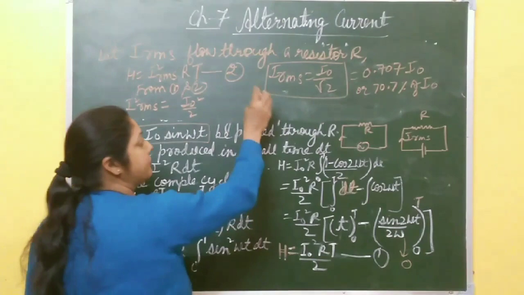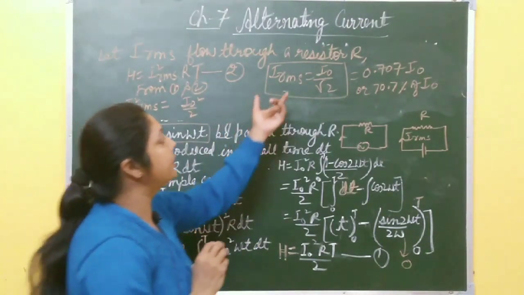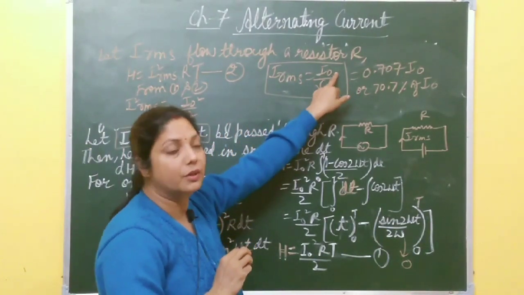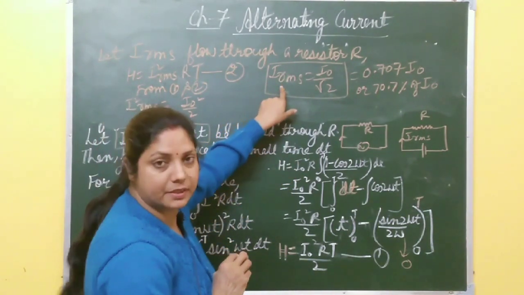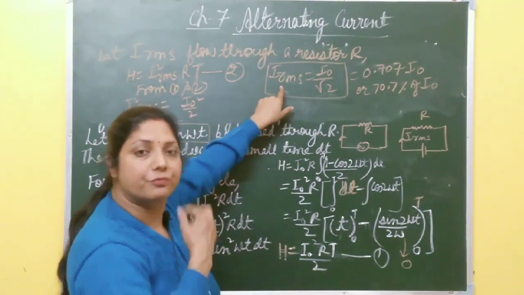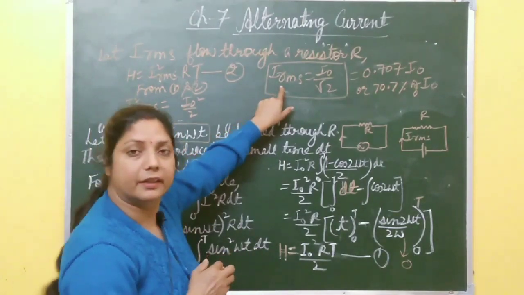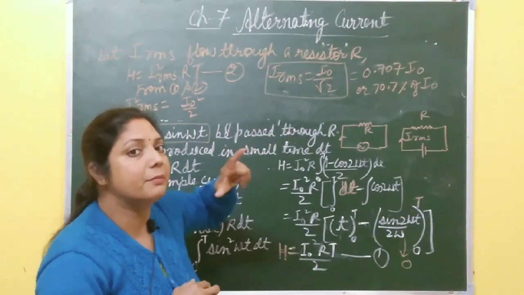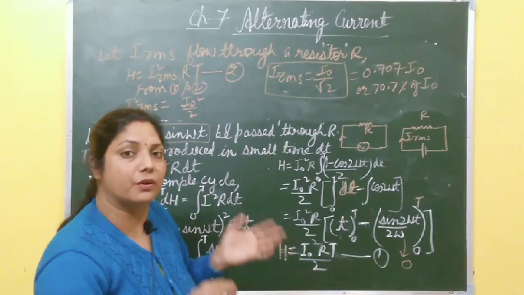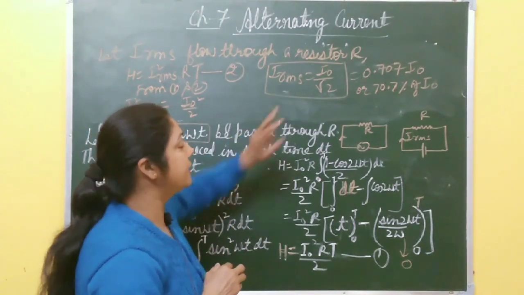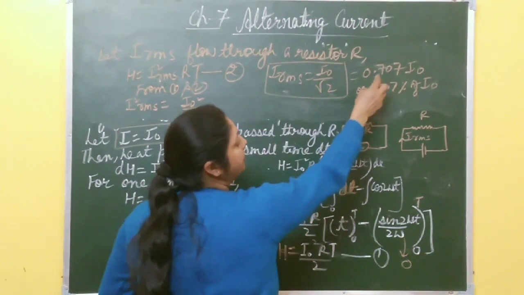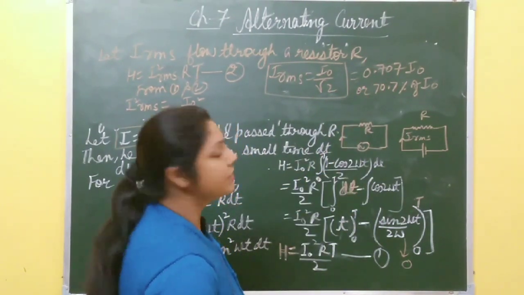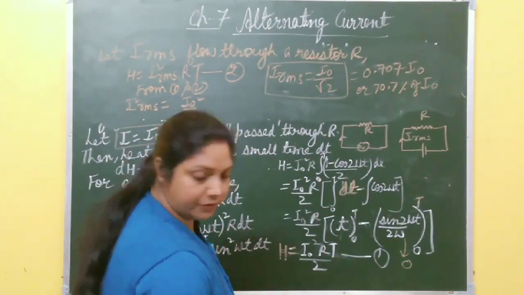This formula is very important. What is the relation between IRMS and peak value? In an AC circuit, we always measure IRMS, the root mean square or effective value of alternating current, because over one complete cycle the average value of current is always 0. So always remember this formula, IRMS equal to I naught by root 2, or 0.707 I naught, right? Okay.